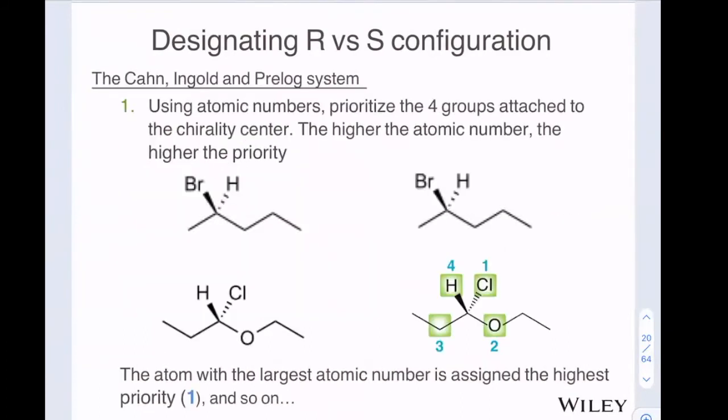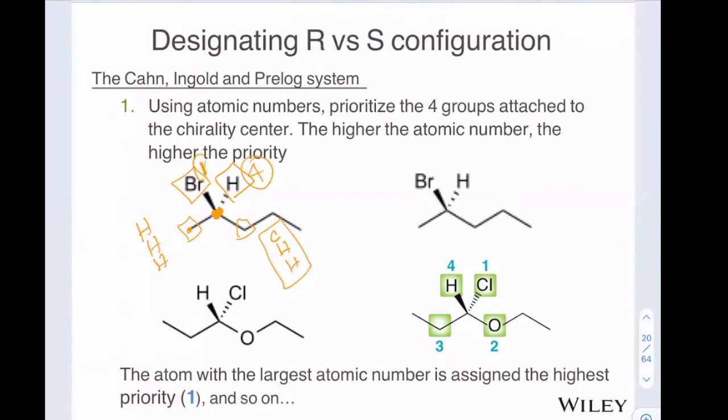Here's an example. Here's our stereocenter right here. The bromine is coming at us. The hydrogen is going away from us. The hydrogen would be the lowest priority. It has to be. It's got the lowest atomic number. So if we take the 3 groups that we have left, we have a bromine, we have a carbon, and we have a carbon. And so there's a tie. If we look at each of these carbons, this carbon has 3 H's, and this carbon has a C and 2 H's. This one actually wins.